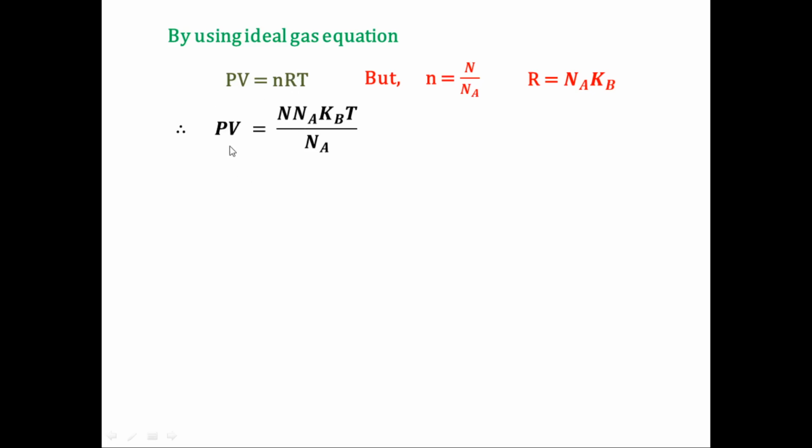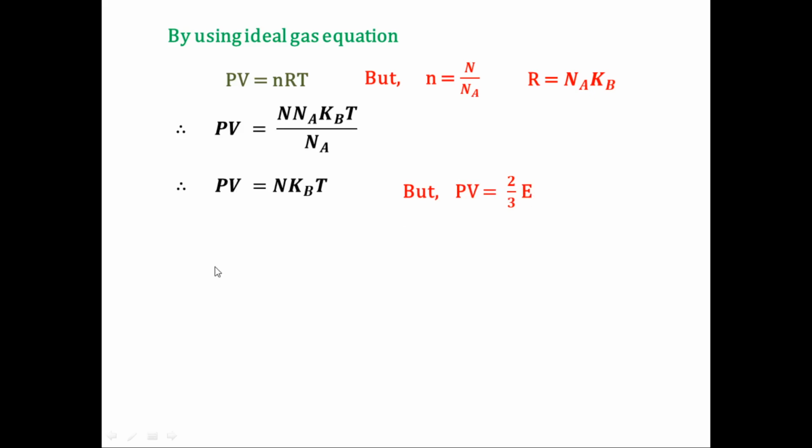Now when we put the values of n and R into the equation, PV is equal to N upon Na, into Na Kb, into T. So PV is equal to N into Na Kb T divided by Na. According to this expression it is very clear that Na will be cancelled, and we get PV equal to N kBT. But according to the previous slide we also found that PV is equal to 2 by 3 into E.